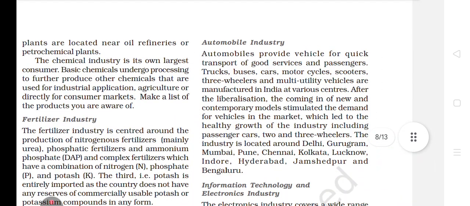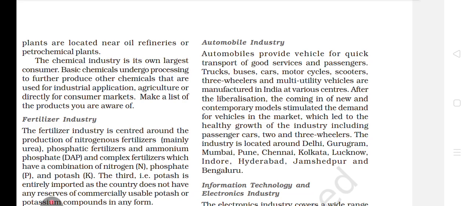Okay, automobile industry. Bachche, directly we will come to the automobile industry. What is given, bachche? Automobiles provide vehicles for quick transport of goods, services and passengers. Trucks, buses, cars, motorcycles, scooters, three-wheelers, and multi-utility vehicles. What do you understand by multi-utility vehicles, bachche? Multi-utility vehicles means vehicles which can be utilized for more than one task. Then they are manufactured in India at various centers.